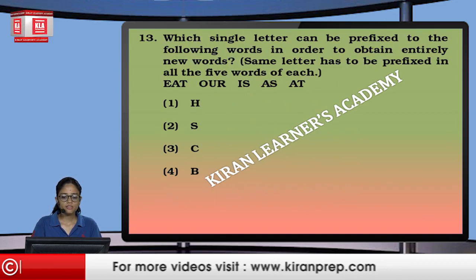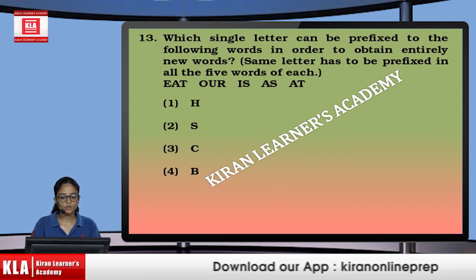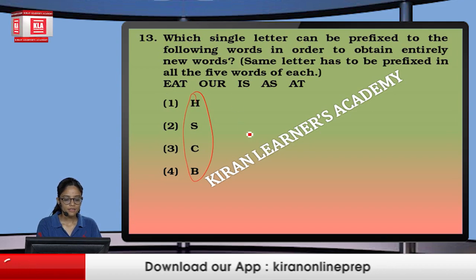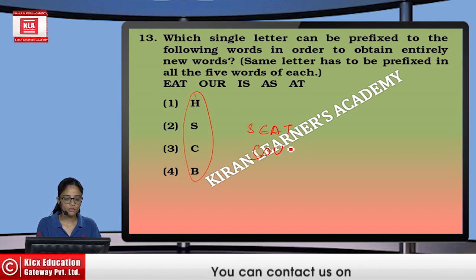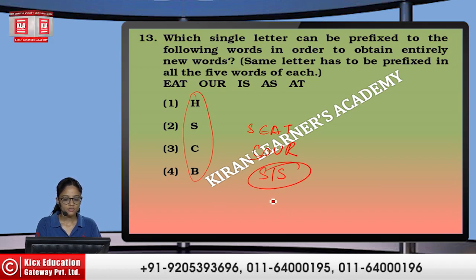If we go with this: which single letter can be prefixed to the following words in order to obtain entirely new words? So he's asking which of the 4 letters, if we write it like seat, sar, it is forming a word, sis, this is not at all a word, not even sas, so S we cannot add.